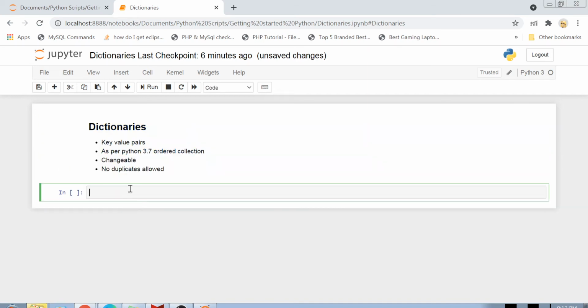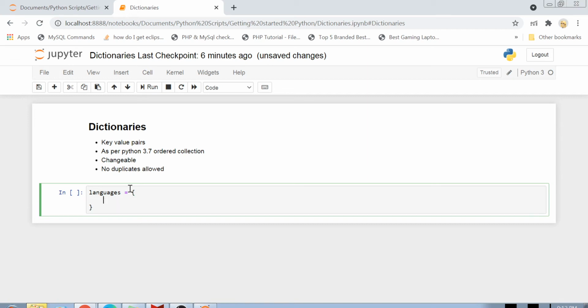So the first thing is how we can declare a dictionary. Let's create a dictionary, and the way to do that is pretty simple. Let's create something called languages, and to create a dictionary you basically have to use curly braces, just like that of a set, but instead of just passing the values in these curly braces, we will do the key value thing.